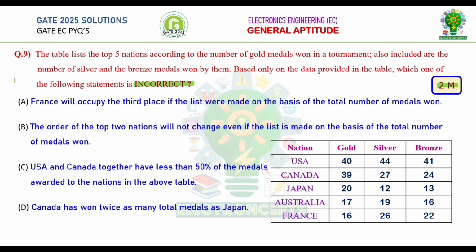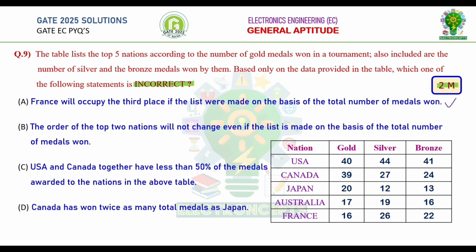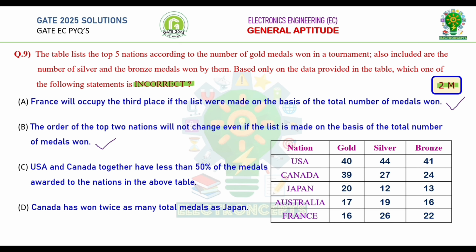Now, let's analyze the options one by one. Option A. France will occupy the third place if the list were made on the basis of total number of medals won. Yes, the statement is correct. Option B. The order of the top two nations will not change even if the list is made on the basis of total number of medals won. Yes, this statement is also true. Since USA and Canada did not change the order of top two nations, this statement is correct.